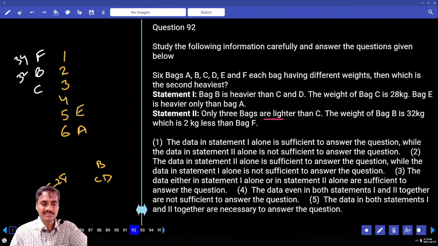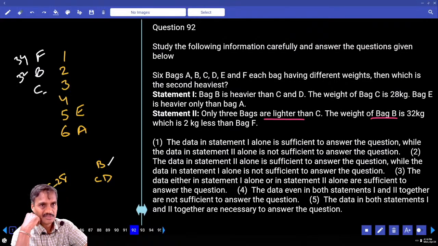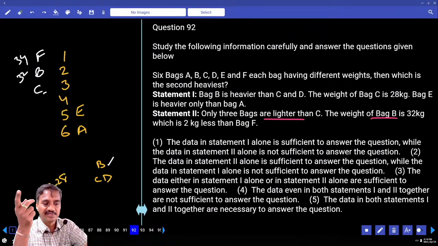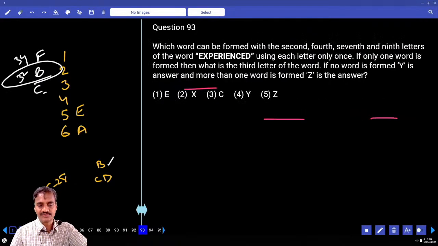Now only 3 bags are lighter than C. Then the weight of B is 32 kg, which is 2 kg lesser than F. Now this B is greater than C as well as D. So B cannot be before C and D. Since C is already there, B is in the second place, isn't it? But if this B is 2 kg lesser than F, hence F must be before B. And what is the second heaviest? B. Only 2 alone is sufficient for 92.